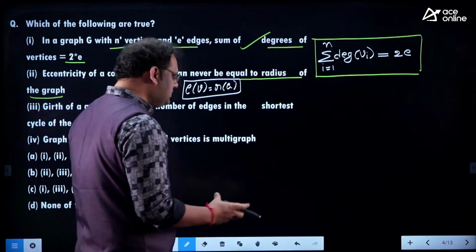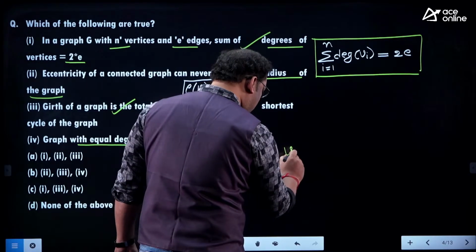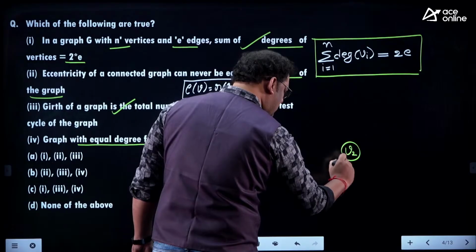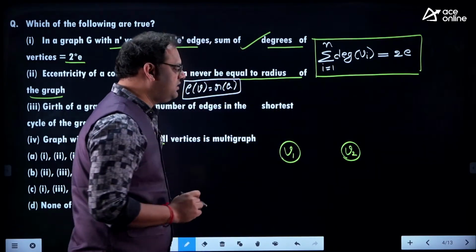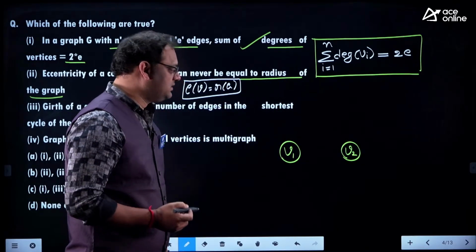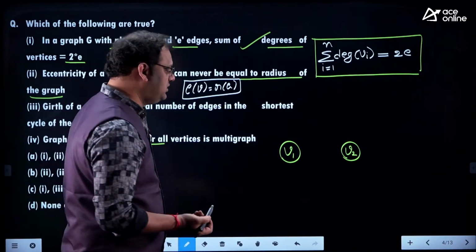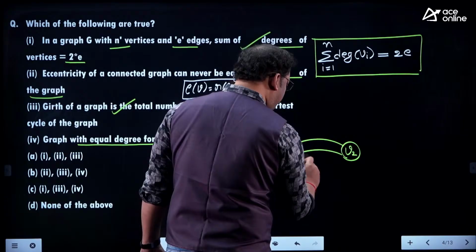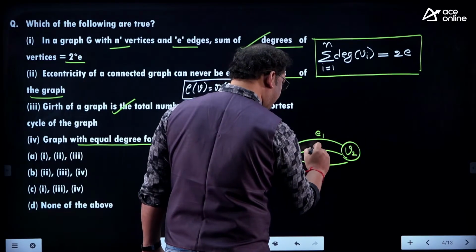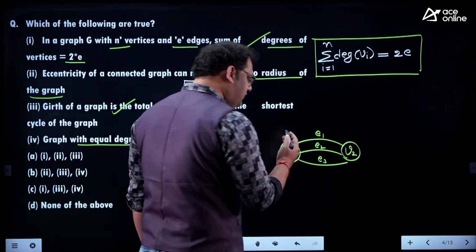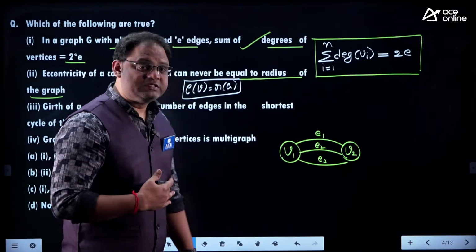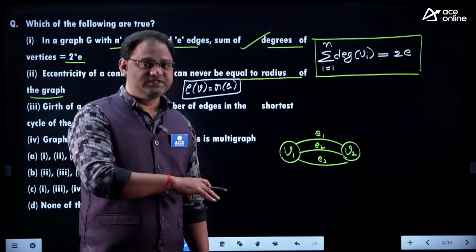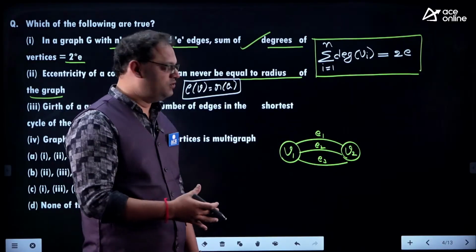If there are 2 vertices in the graph, V1 is one vertex, V2 is another vertex, and if they are joined with multiple edges, E1, E2, E3, you can call them parallel edges. The parallel edges are available between the same pair of vertices, V1, V2.